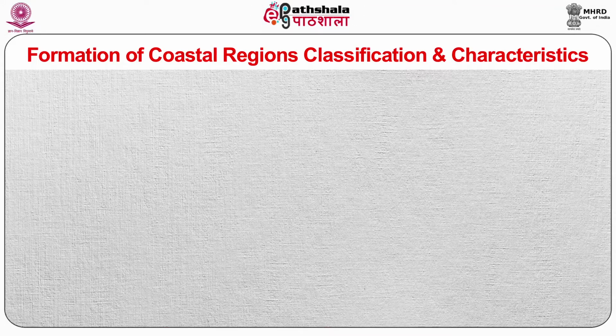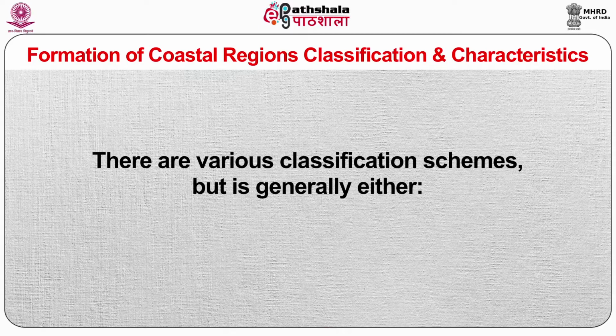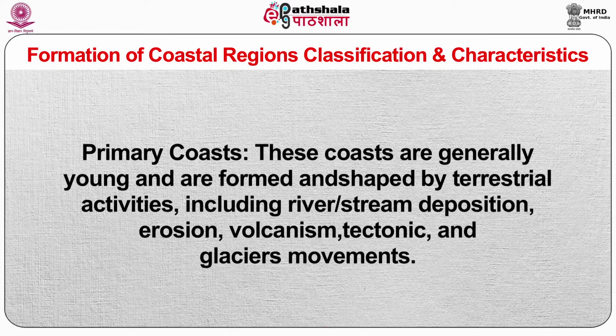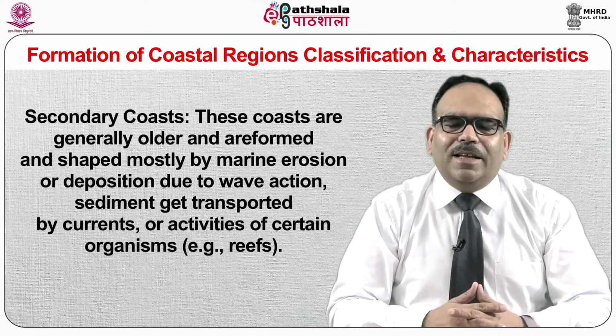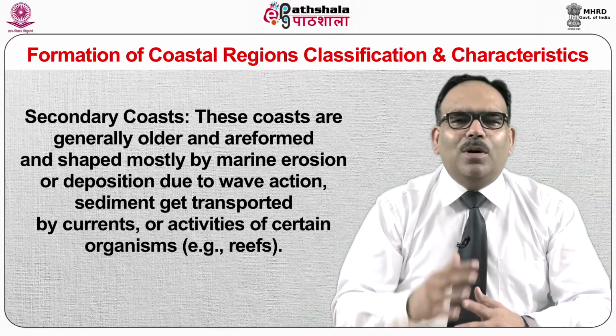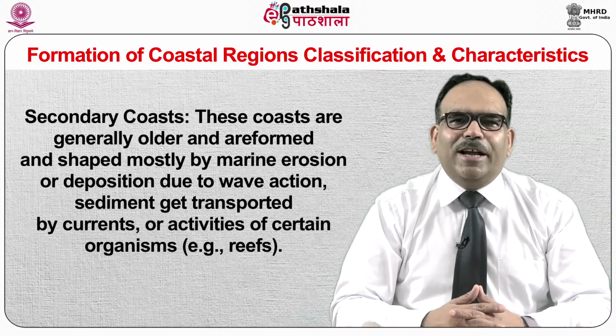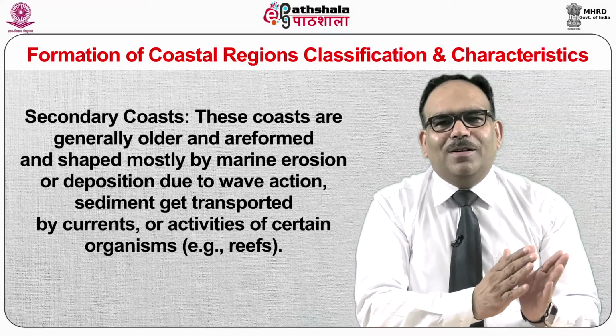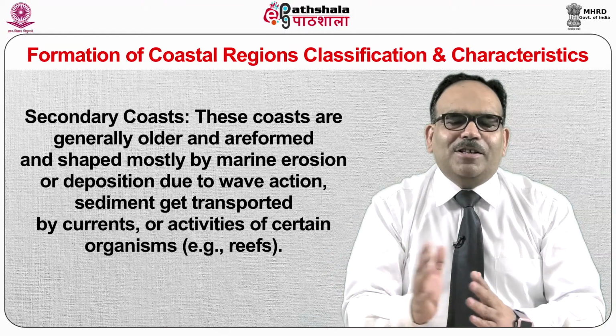Formation of coastal regions, classification and characteristics. There are various classification schemes, but it is generally either a primary coast. These are coasts generally young and are formed and shaped by terrestrial activities including river and stream deposition, erosion, volcanism, tectonic and glacier movements. Secondary coasts. These coasts are generally older and are formed and shaped mostly by marine erosion or deposition due to wave action.